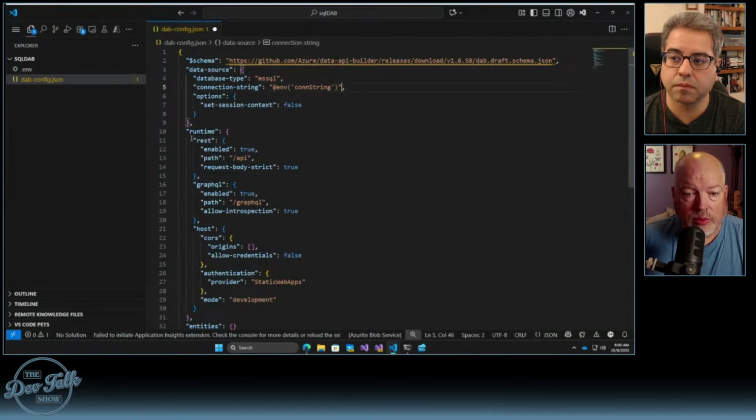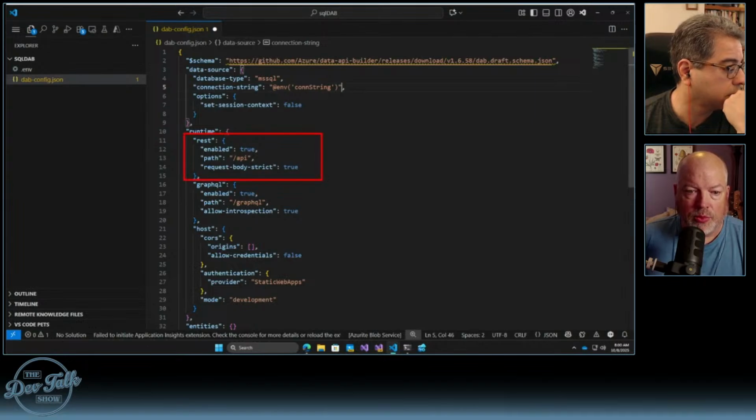So what is it that we're going to be essentially generating when we do this? Important here is probably this section, which is our REST component. So REST is going to be enabled. You're going to have slash API, request body strict.